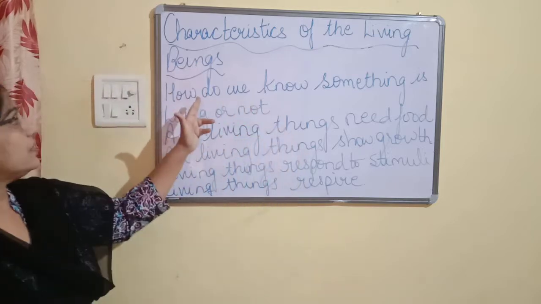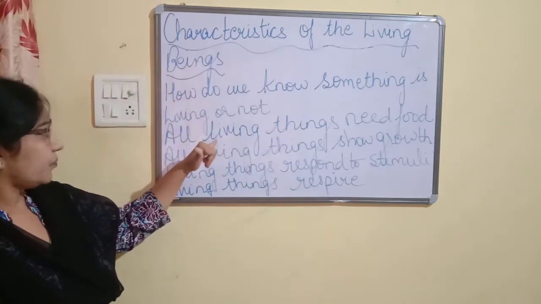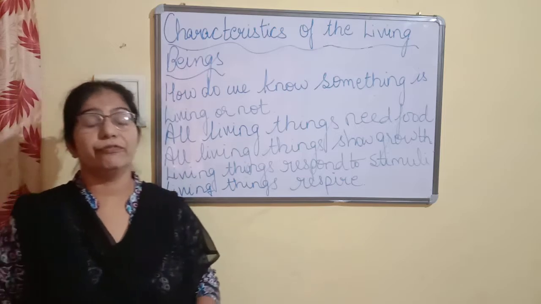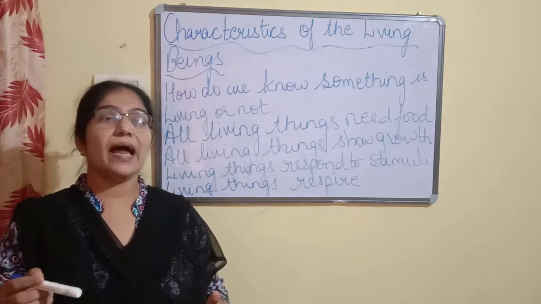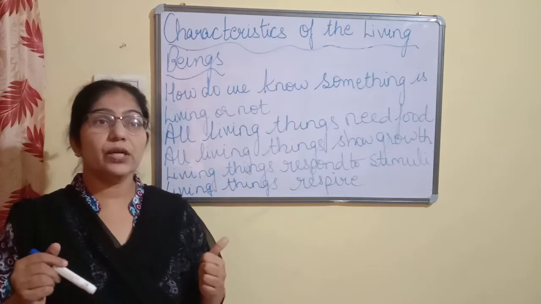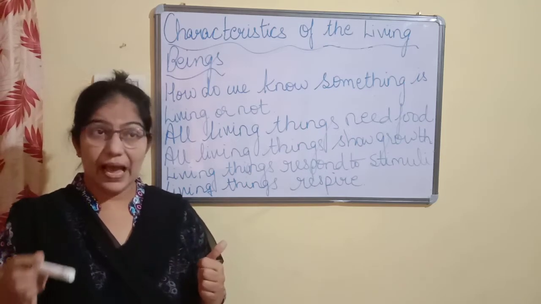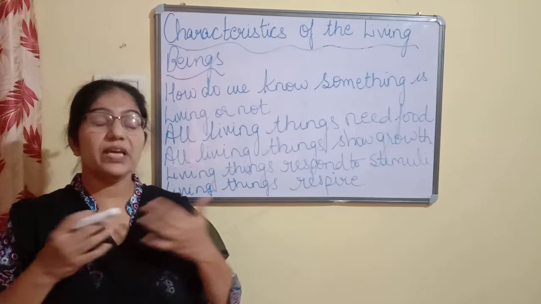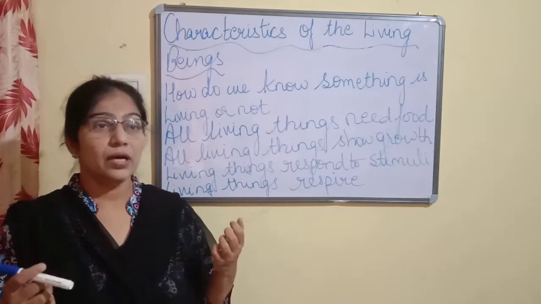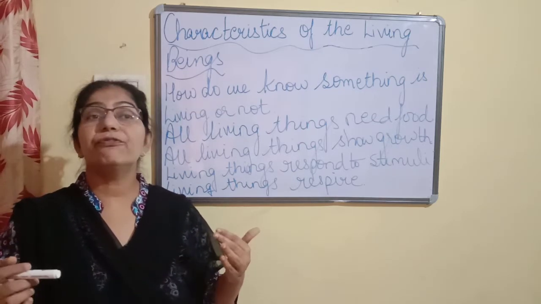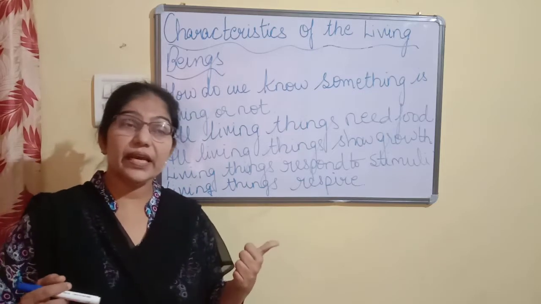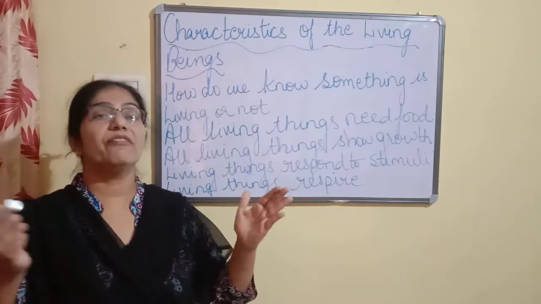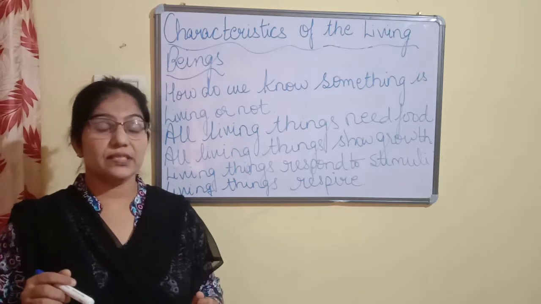The first one is, children, all living things need food. Now children, in chapter 1 and 2 we have discussed that all living things including animals as well as human beings need food for our survival. We need food for obtaining energy. And why do we need energy? We need energy to do our various life processes.